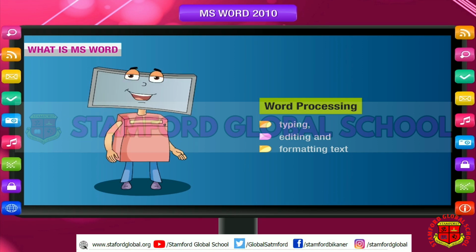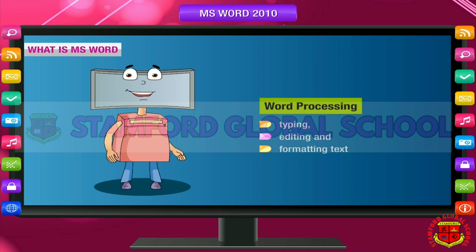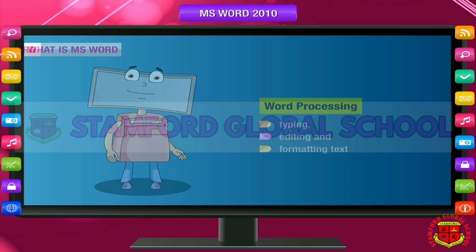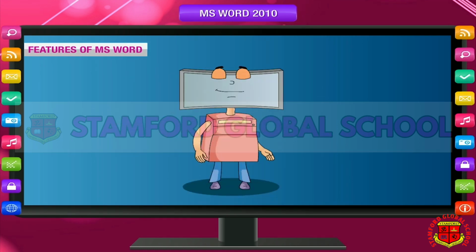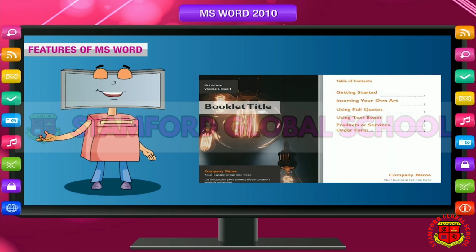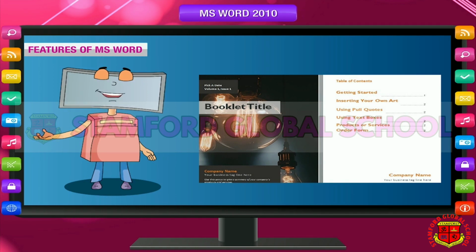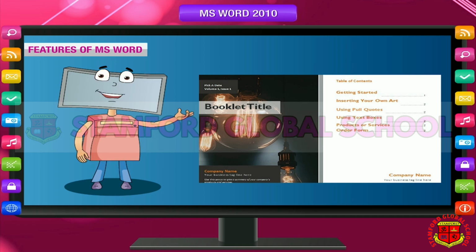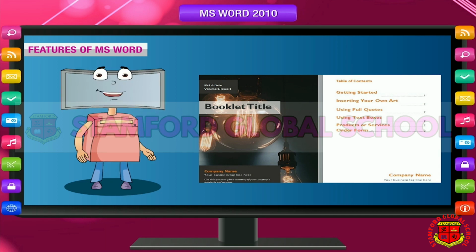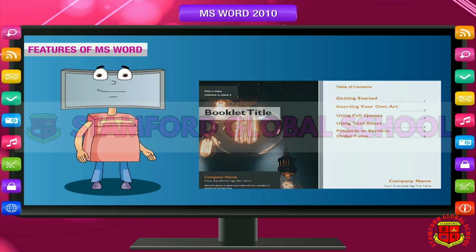A word processor is a software that allows you to produce documents quickly and efficiently by providing the user features like typing, editing, formatting, and checking spelling and grammar. Features of MS Word. It provides editing and formatting features that make it easy to produce personal and business letters, reports and manuals, newsletters and brochures.